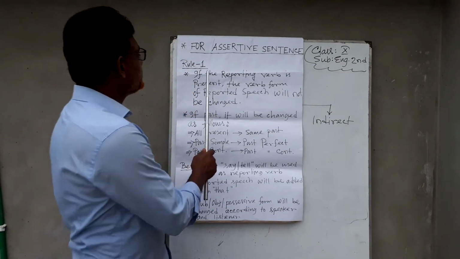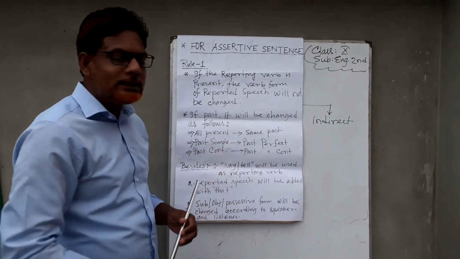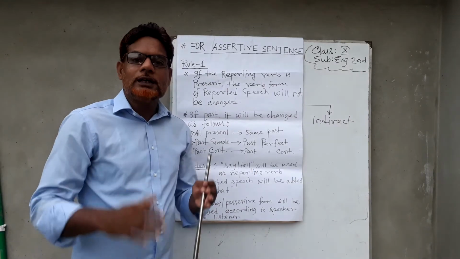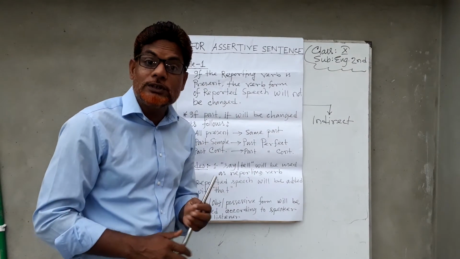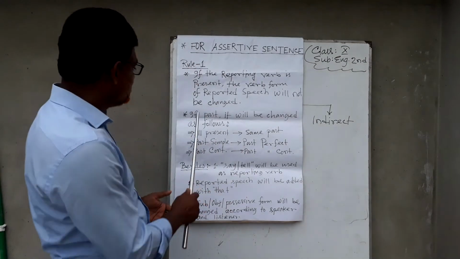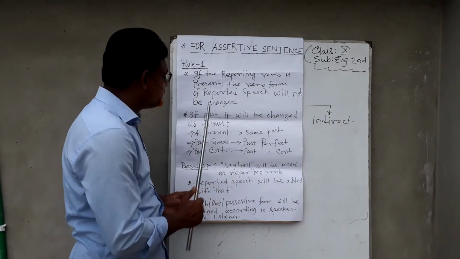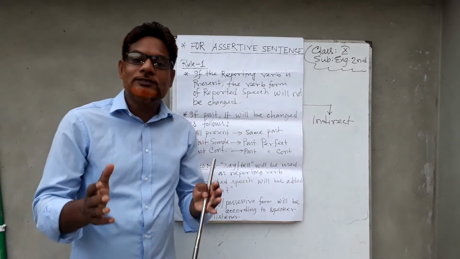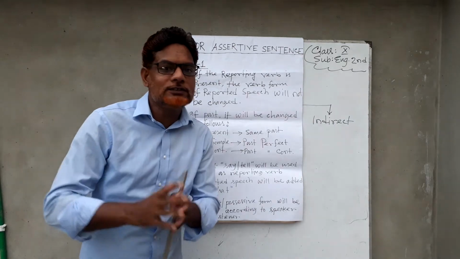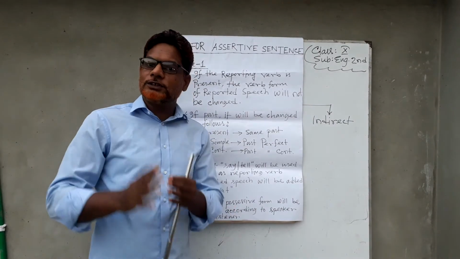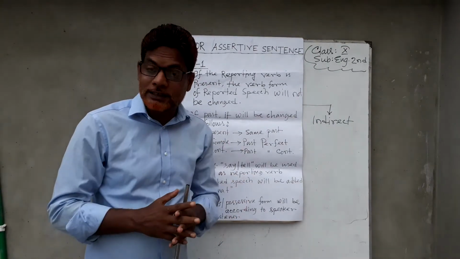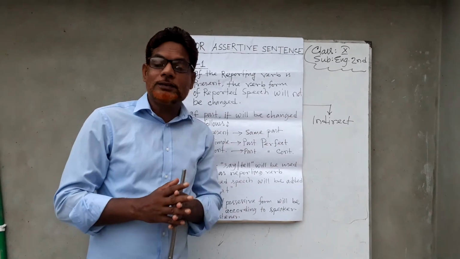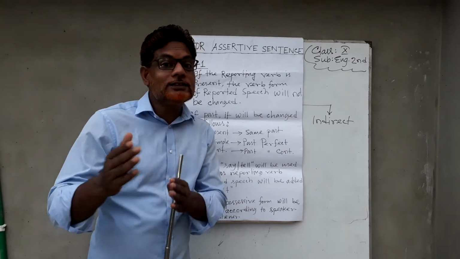If the tense of the reporting verb is present or future, the tense of the reported speech will not be changed. But if the tense of the reporting verb is past, it will be changed.